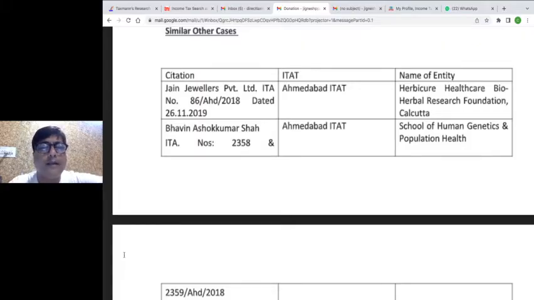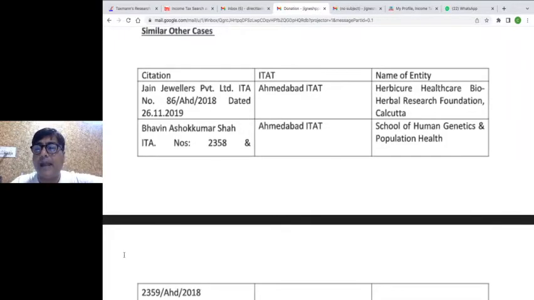Jain Jewelers Private Limited, ITA number 86 AHD 2018, dated 26th November 2019. It's an Ahmedabad ITAT, and the organization here was Herbicure Healthcare Bio Herbal Research Foundation, Calcutta. कलकत्ता ने सर्च करा, सर्च के बेस पर पता चला donations are bogus. They said that no, we are not treating the donation to be bogus. Why? Because there was just a statement, there is no other evidence, and cross-examination opportunity has not been given to us.